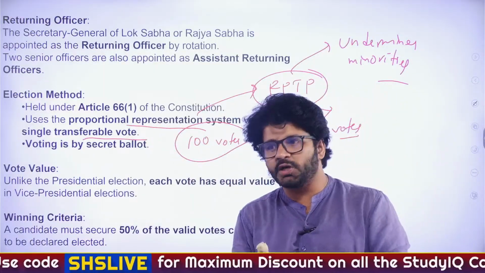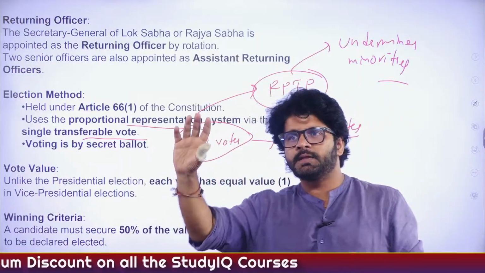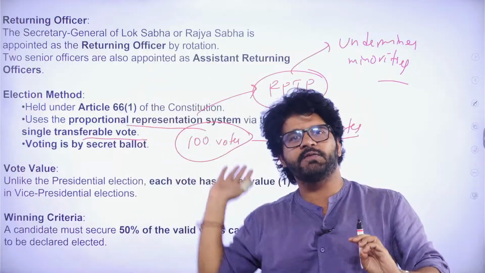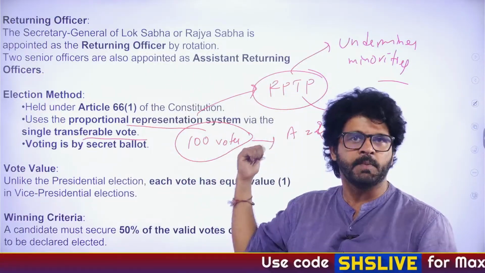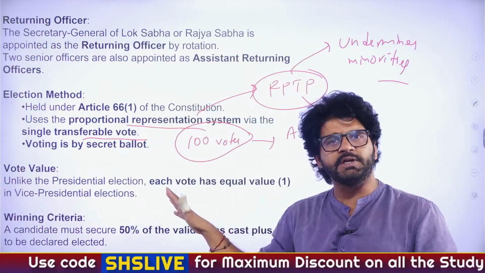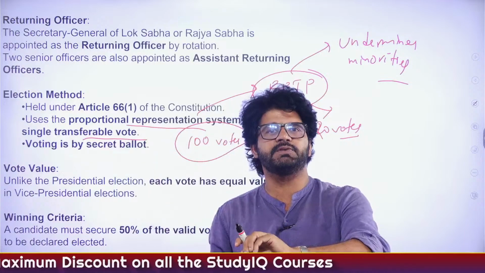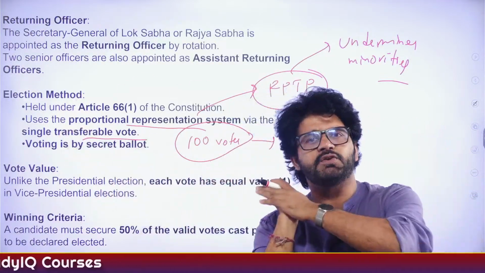What happens in proportional representation system? In the FPTP scenario, a particular political party can get only 36% vote, but they form the government. They got more than 50% seats. These kinds of things happen in FPTP. Minority voices are undermined. And in proportional representation, if a political party, let's say Congress, got 36% votes, they will get 36% seats. So it's all about how much percentage of votes you are getting, that much percentage of seats you will get.